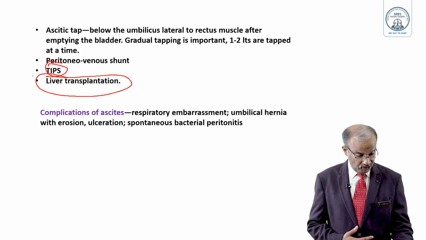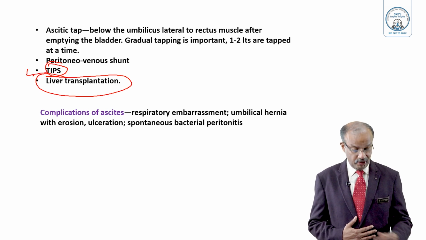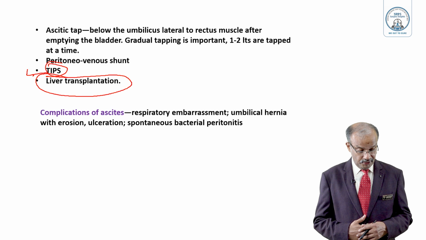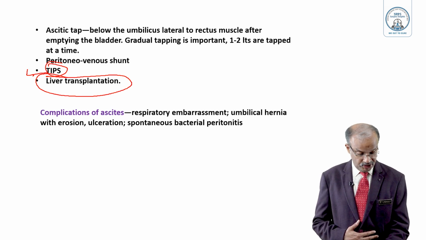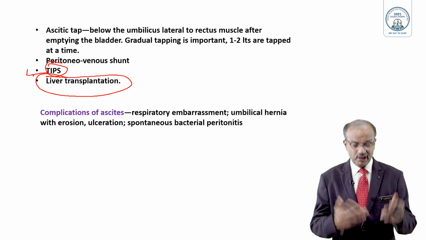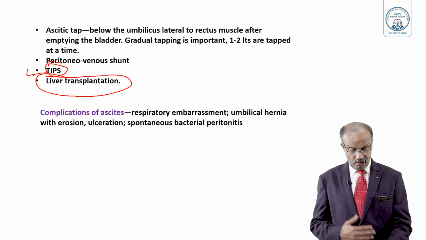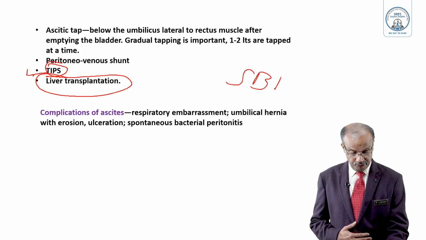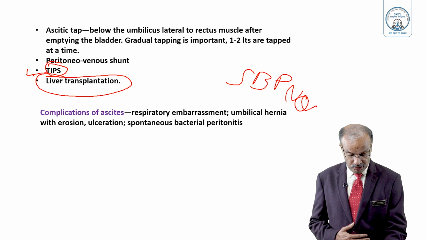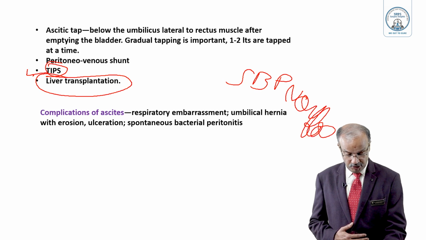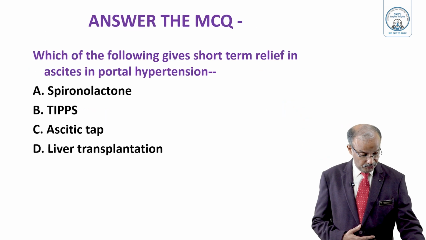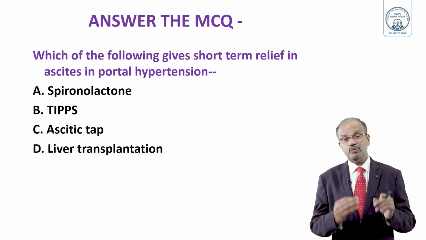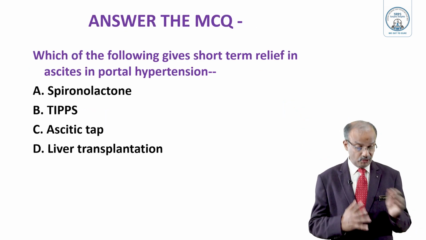So this is the final treatment opted for such patients. Complications are due to ascites, respiratory embarrassment, umbilical hernia, which you have seen, with ulceration, skin erosions, and spontaneous bacterial peritonitis. You already told, SBP, and most of the time you will give Norfloxacin daily. This is the preferred drug in all these patients by medical gastroenterologists. So that is the topic about portal hypertension. Very commonly asked as a short note, remember.